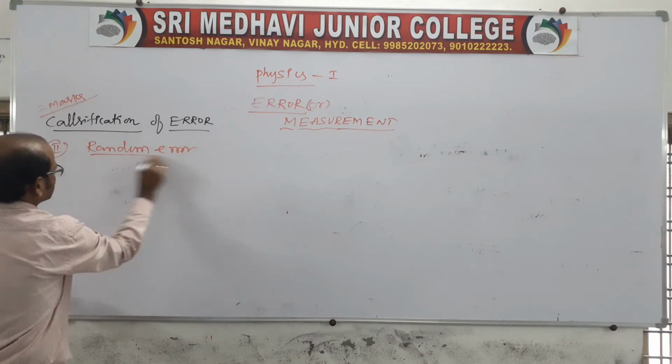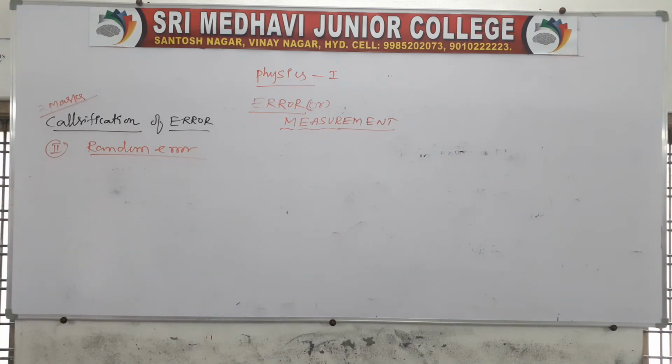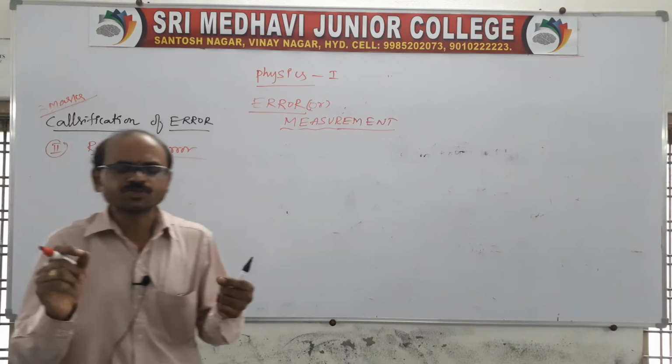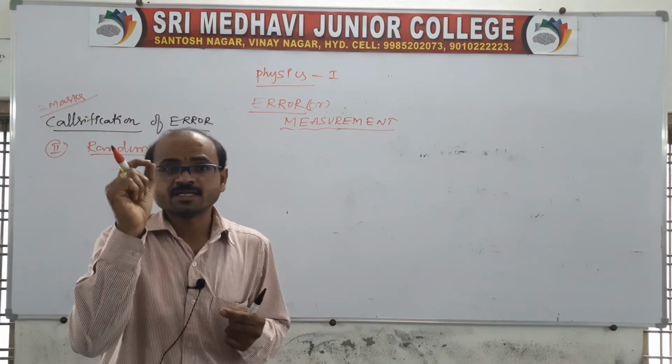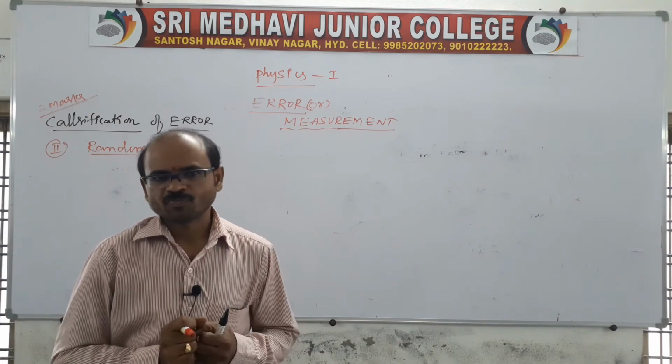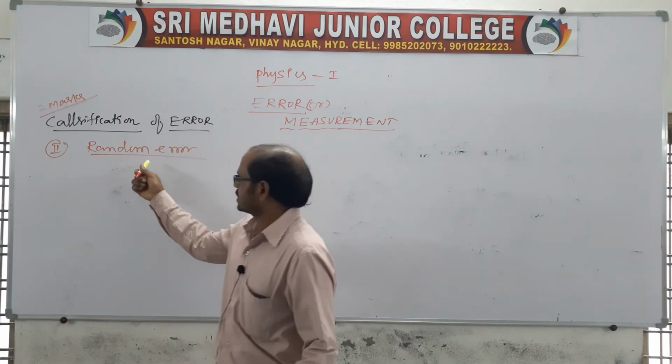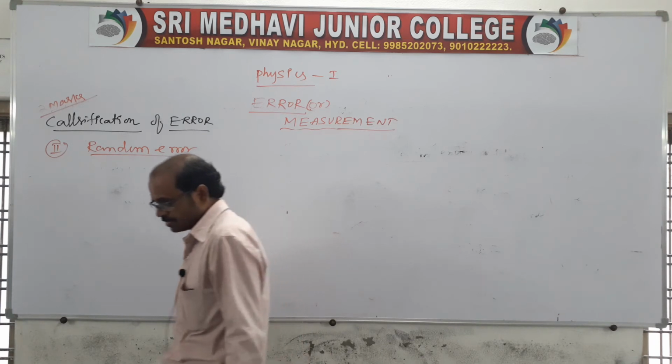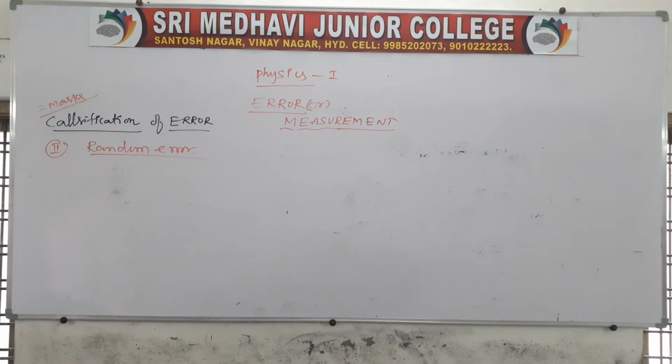This error is due to sudden disturbance or sudden fluctuations. So the error that arises, we can call random error. Remember, the error is due to sudden disturbance or fluctuations in the experiment.